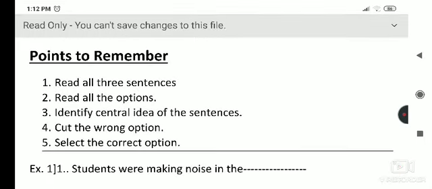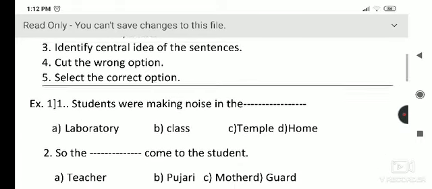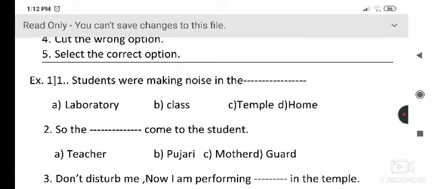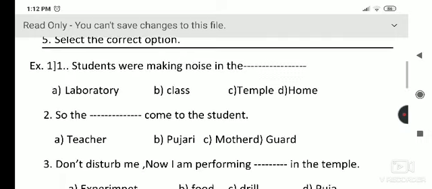Here is the first example. The first sentence is: students were making noise in the dash. We have to fill up the blank place with a proper option. The options are: first laboratory, second class, third temple, and fourth home. So all four options fit in the blank place. But for a proper option, we have to first read and understand the remaining two sentences.